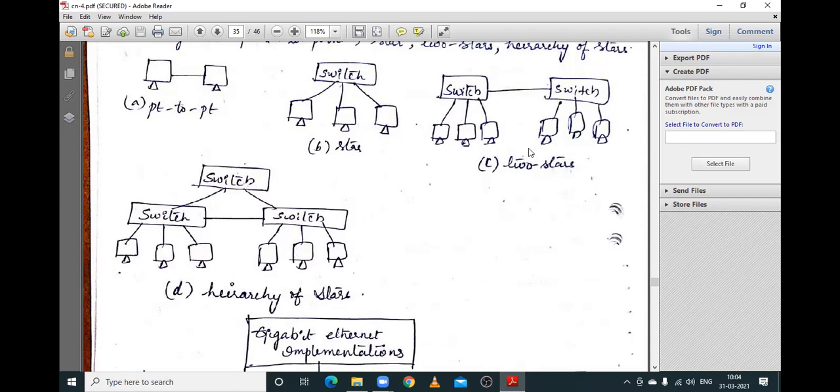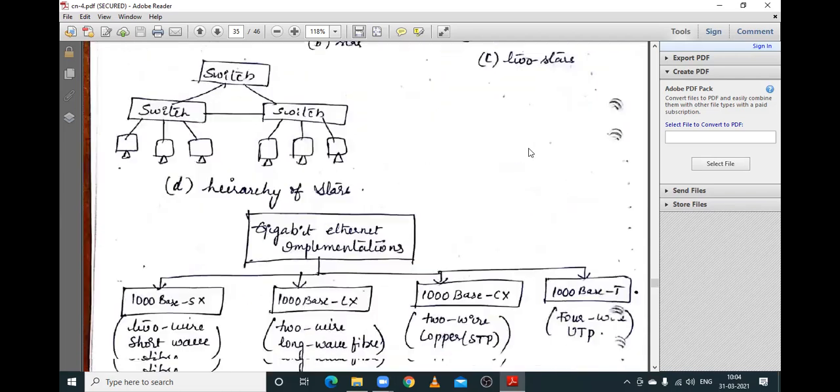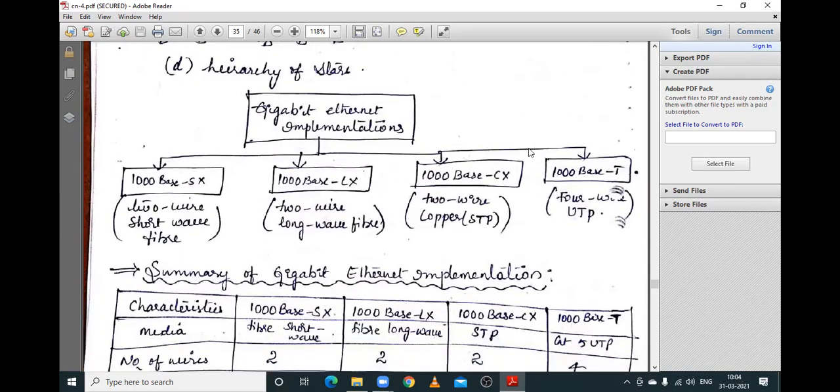To each switch, more stations can be added. Similarly, in the hierarchy of stars, there will be three switches. One of the switches will be the main switch. The remaining two switches will be connected to the main switch. From the two switches, more stations can be added. So they can be implemented in a variety of ways.